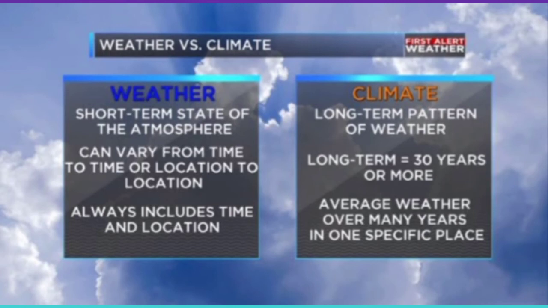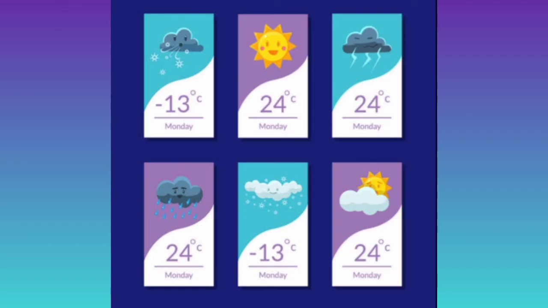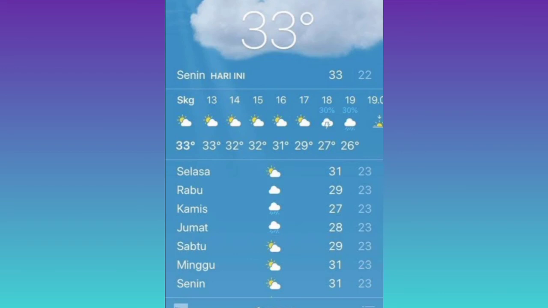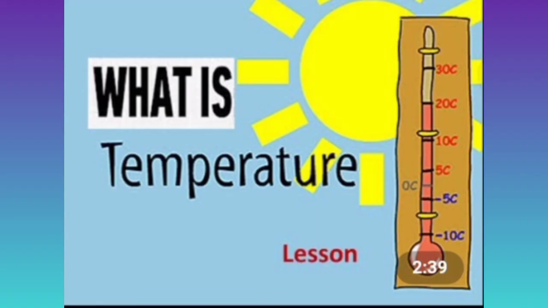Next is climate. It is a long-term pattern of the weather. It can vary from 1 to 2 years, or long-term like 30 years or more. It is the average weather over many years in one specific place. So you have seen weather like sunny, rainy, cloudy, and you would see some degrees like 30 degrees. It is called the temperature.